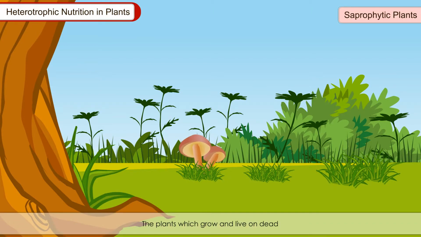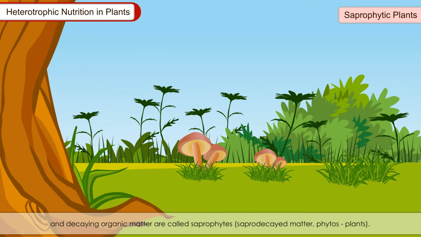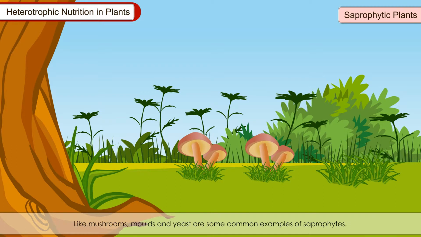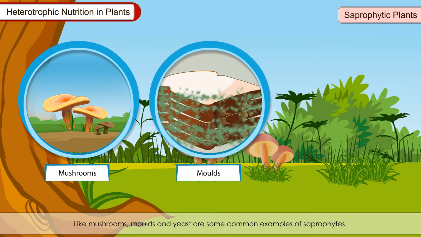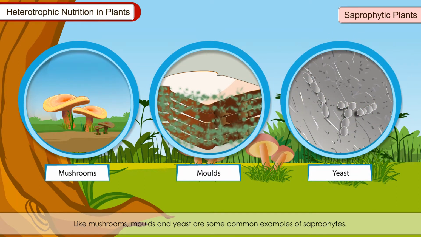Saprophytic plants. The plants which grow and live on dead and decaying organic matter are called saprophytes. Sapro means decayed matter. Phyton means plants. Mushrooms, molds and yeast are some common examples of saprophytes.